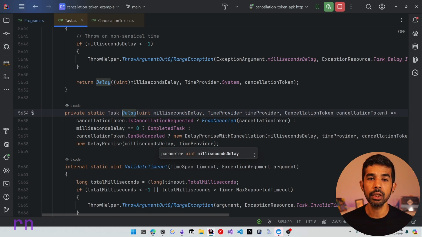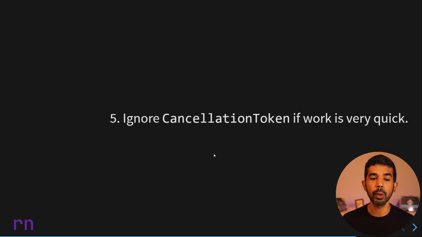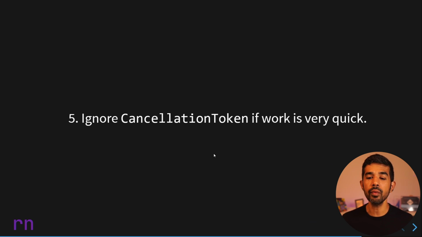So if your function code, it can also do something similar and work more efficiently if it is a cancellation token that cannot be cancelled, you can use a similar approach to split the functionality and the implementation of your code. This brings us to our last point, which is ignore the cancellation token if the work is very quick.